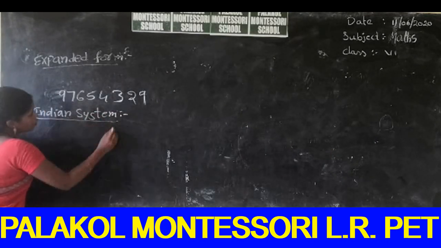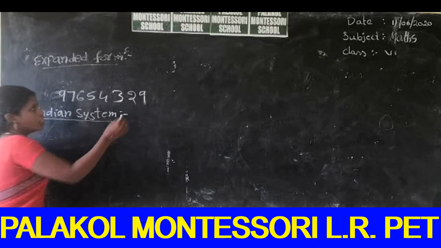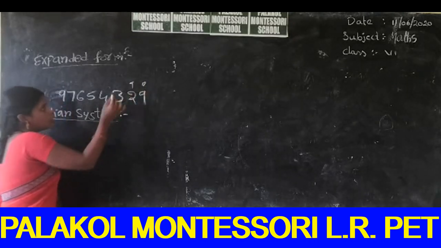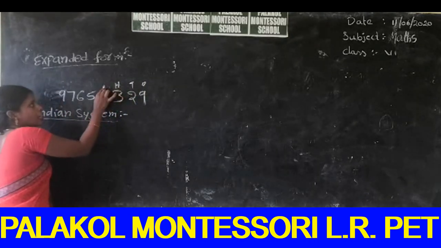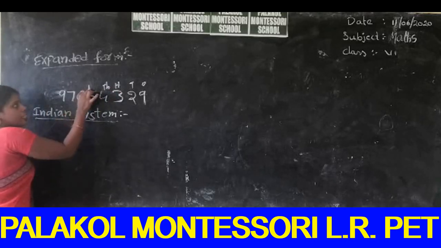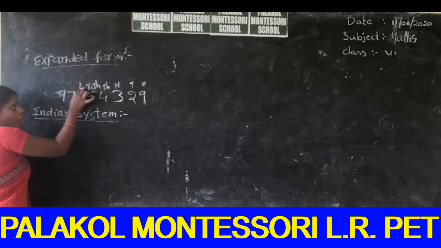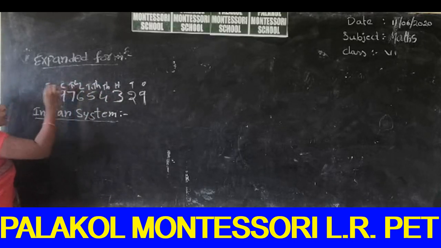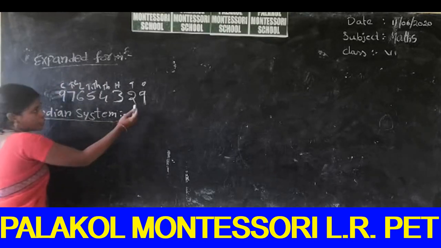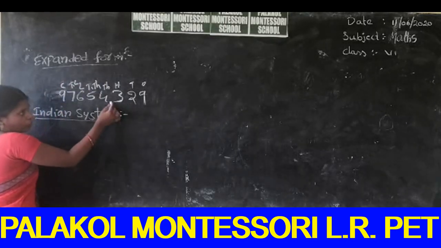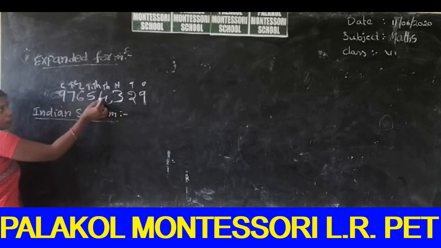So in the Indian system, you already know the values. This is in ones place, this is in tens place, this is in hundreds place, this is in thousands place, this is in 10,000 place, lakhs, 10 lakhs, crore. So next we can put the commas. From the right side, 1, 2, 3, comma, 1, 2, comma.